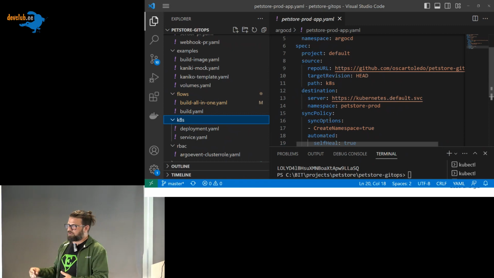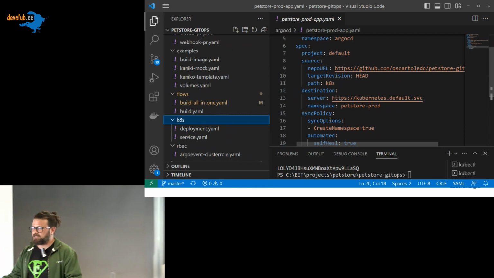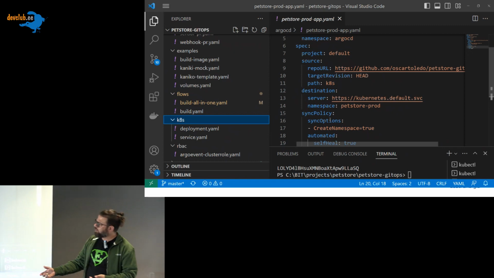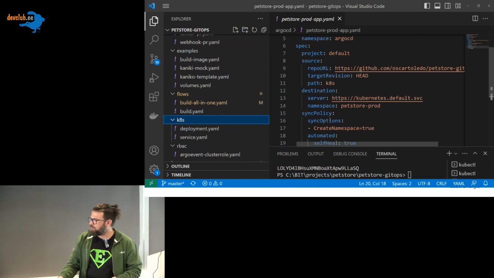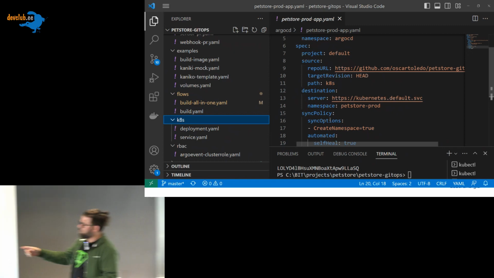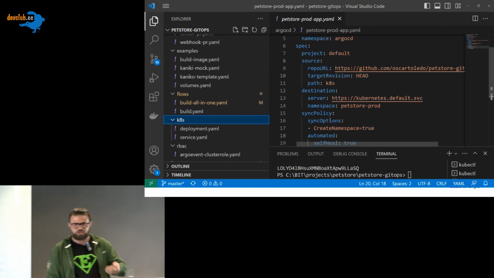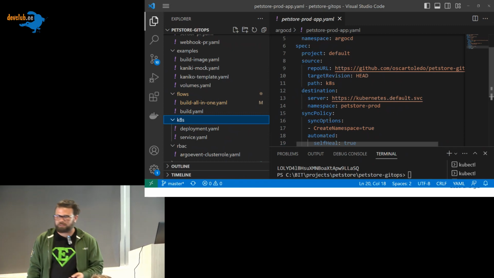And the namespace that I want to create is pet store production. I say to ArgoCD, if the namespace doesn't exist, please create it for me. This is why this option is given here. If the namespace doesn't exist, you create one. And then I want everything to be automated. I don't want any human intervention to actually change the cluster status.